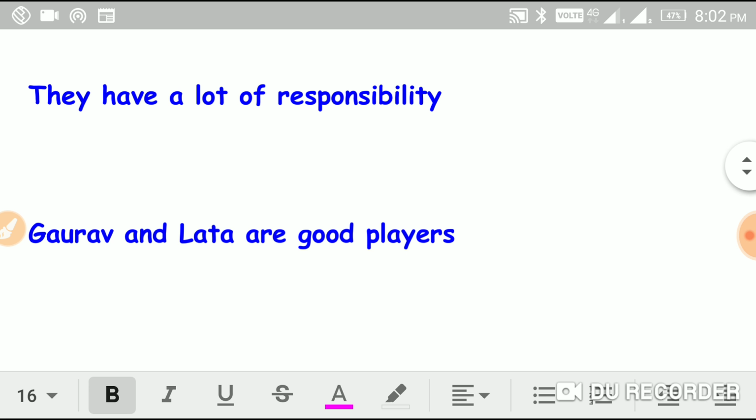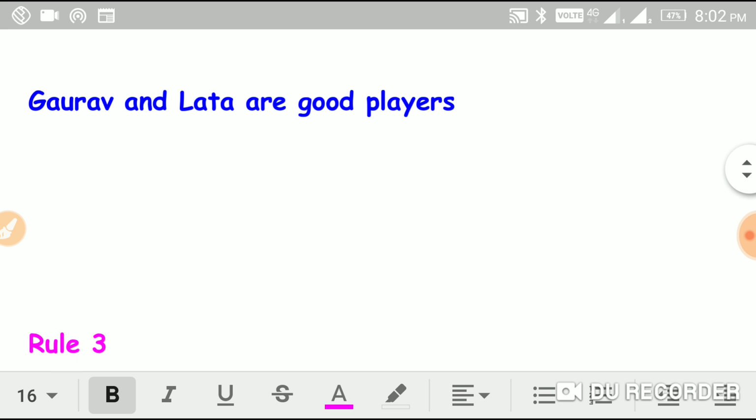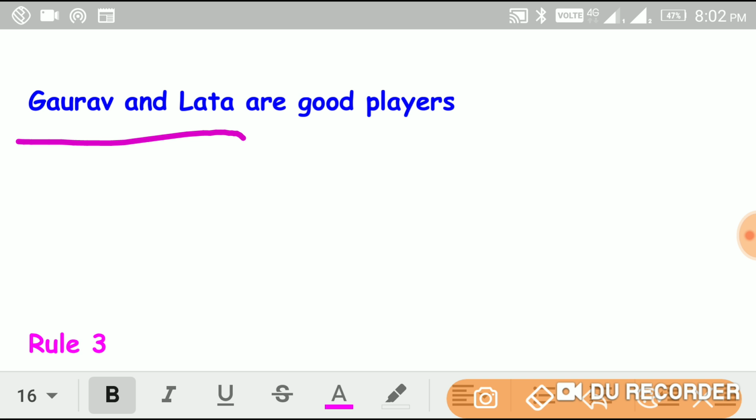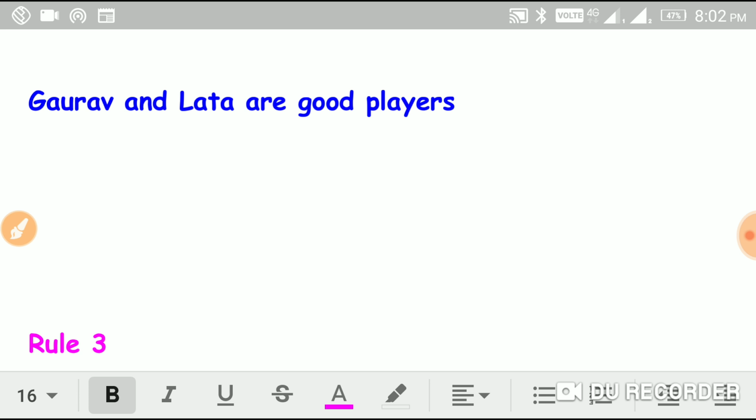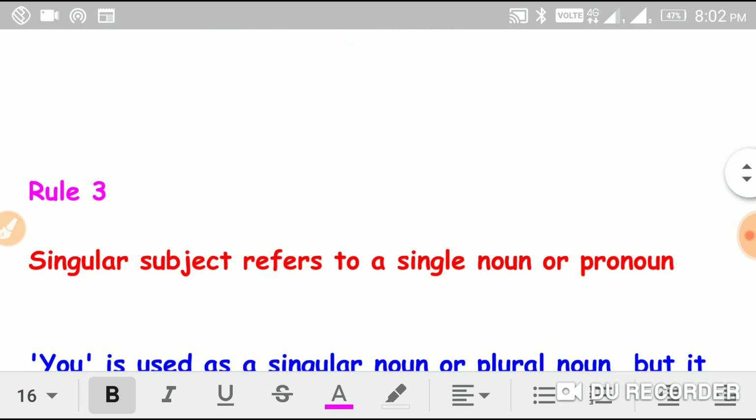A few more examples I would like to discuss. They have a lot of responsibility. Here they is a plural subject and have is a plural verb. And Gaurav and Lata are good players. Once again, Gaurav and Lata are two, so it is plural and it takes are, that is a plural verb. So it is very clear: a singular subject always takes a singular verb, a plural subject takes a plural verb.